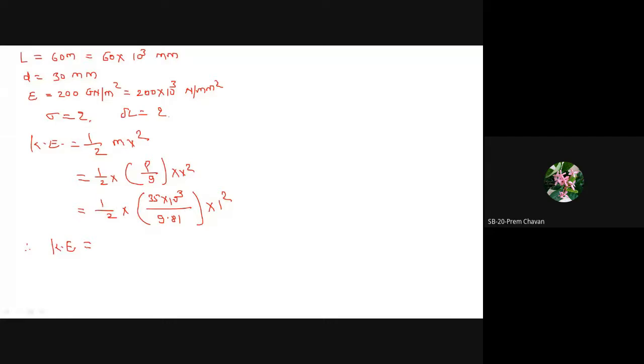Kinetic energy is equal to 1.9 into 10 raised to 3. How much? Any other answer? Yes, 1.78. I think this will be the correct answer, 1.78 into 10 raised to 3.